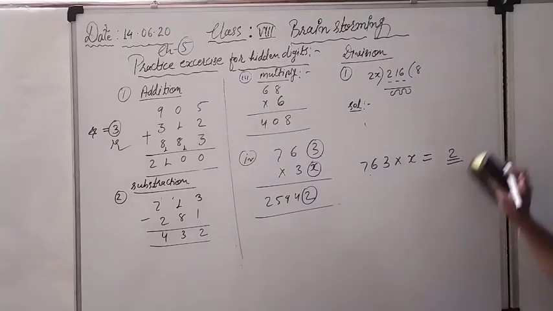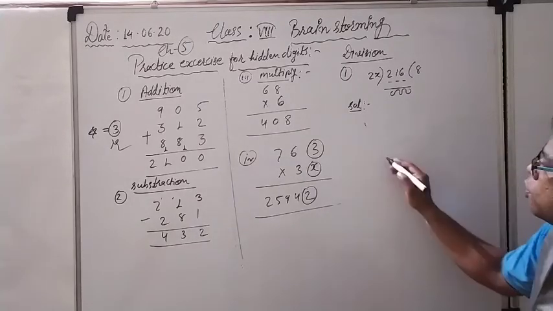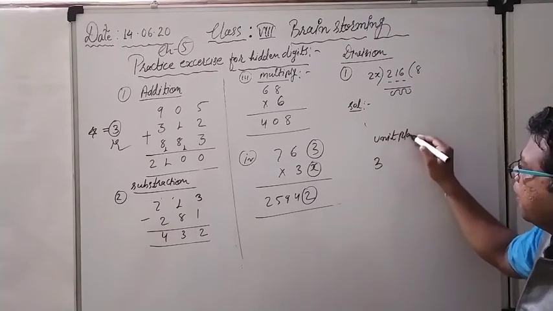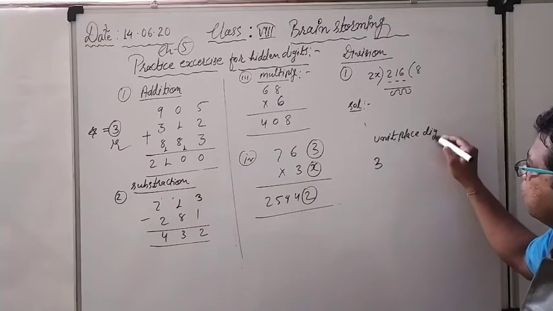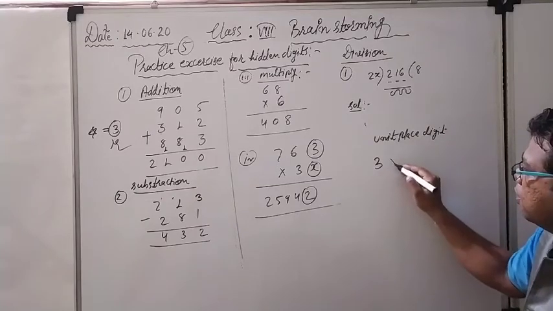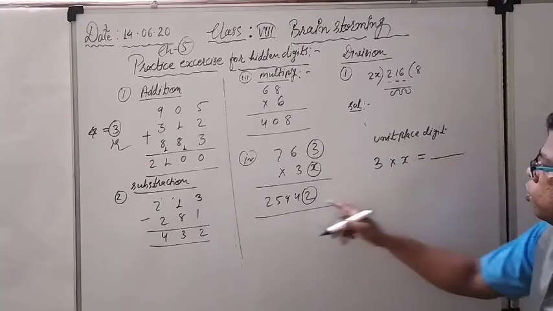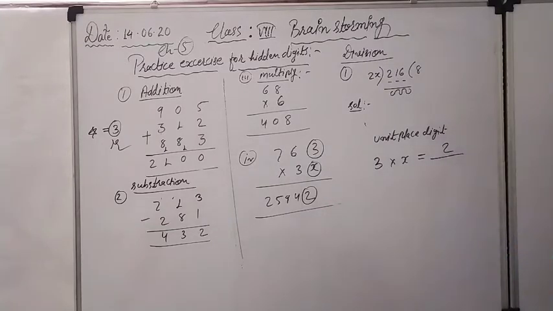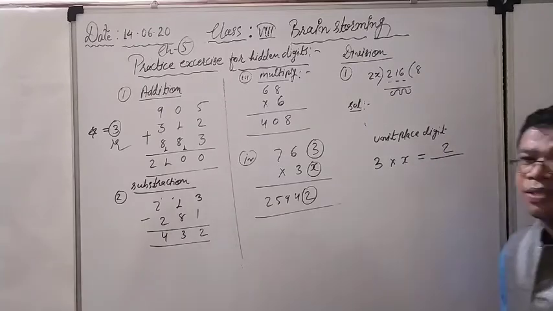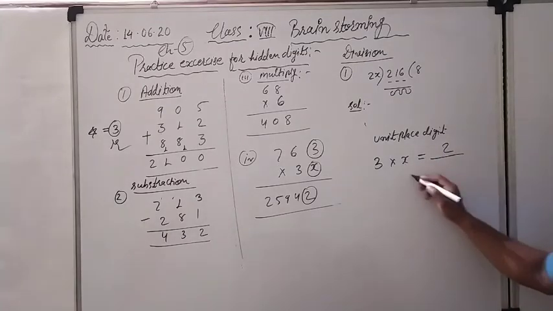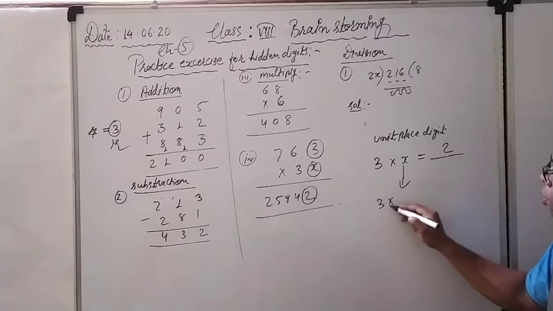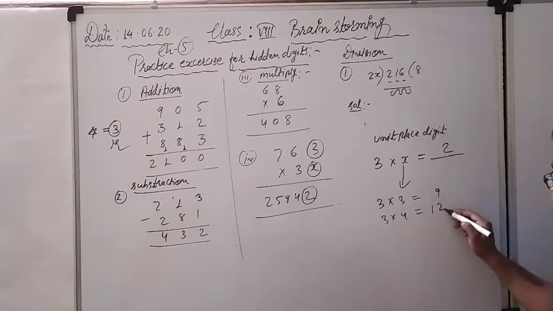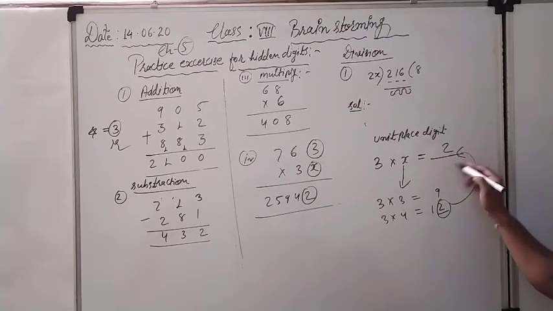So what should I do? I am considering only the unit place digit. So 3 into x should be equal to 2. By what particular digit should I multiply? What should be the value of x so that it gives me 2 here? See, 3 into 3, 9. 3 into 4, 12. 2 is here, and I want 2.